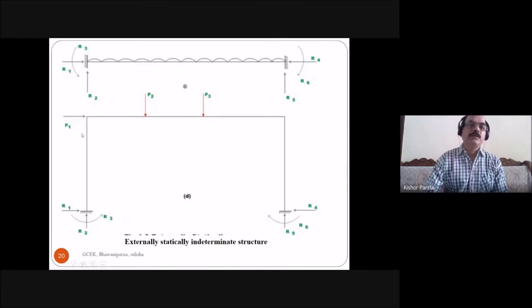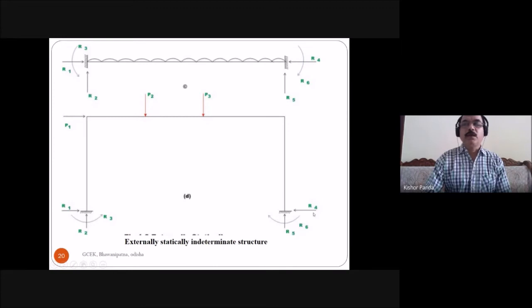And here you see this is the frame. This is your portal frame. So this is the vertical member of the portal frame, and this is the horizontal member of the portal frame. These are the loading acting, and this is the base support. So here this support is a fixed support, and here this support is also a fixed support. You know that at the fixed support there are 3 reaction components: vertical reaction, horizontal reaction, and one moment.